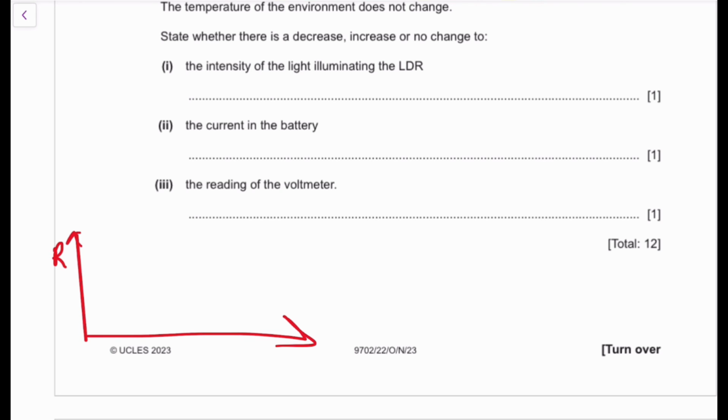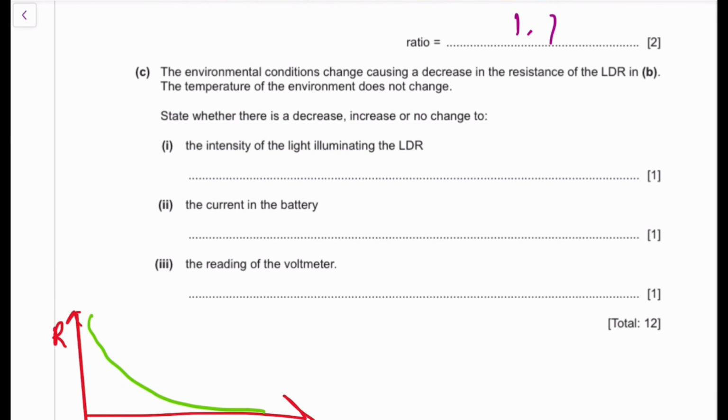You have the resistance here, then you have the light intensity here. So for your syllabus, the assumption is whenever the light intensity increases, the resistance actually decreases. Wow, that's pretty shocking. As the light intensity increases, the resistance actually decreases. It never gets to zero though. So if the resistance decreases, what does it mean about the intensity? It actually increases.